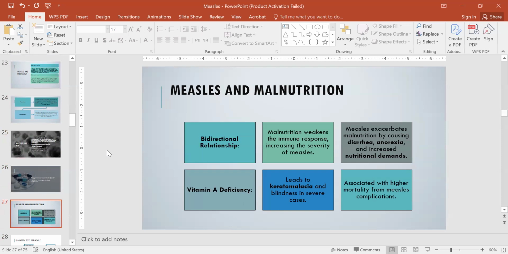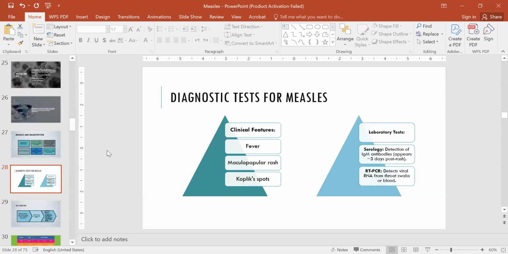Measles and malnutrition. This is a bi-directional relationship, as malnutrition weakens the immune response, increasing the severity of measles, and measles exacerbates malnutrition by causing diarrhea, anorexia, and increased nutritional demands. And a vitamin A deficiency occurs that leads to keratomalacia and blindness in severe cases, and is associated with higher mortality from measles complications.